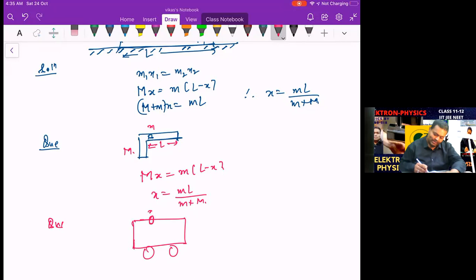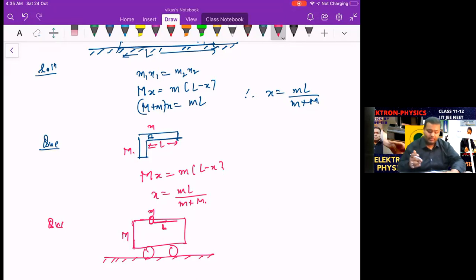Like we have this cart and there is a ring here, and this ring has a small mass m, the cart is capital M, and this is once again a frictionless floor. And there is a rod connected to this. The rod is of length L. And then what happens? This falls. As it falls, what is going to happen? There is a force, the momentum generated, because it is going to fall. There will be a loss in energy, and therefore it is going to make the cart move forward, because the ring will slide towards the right.